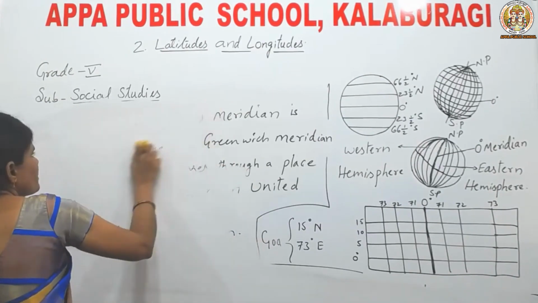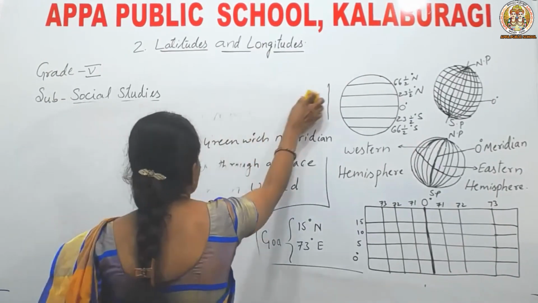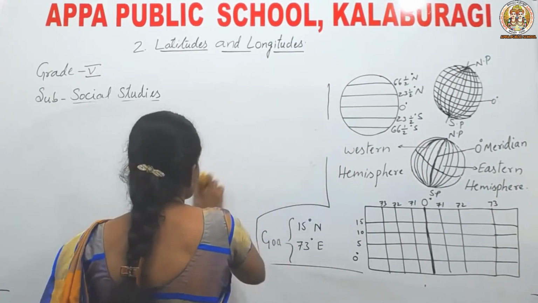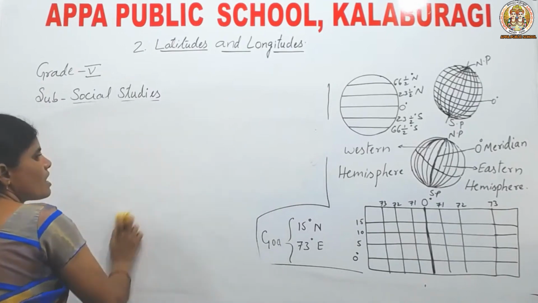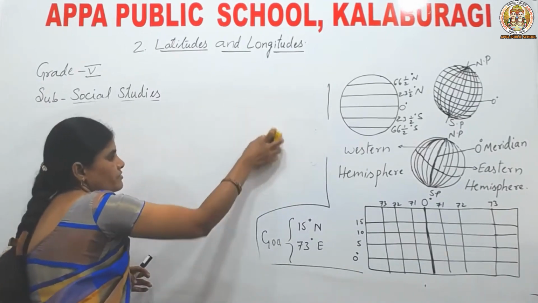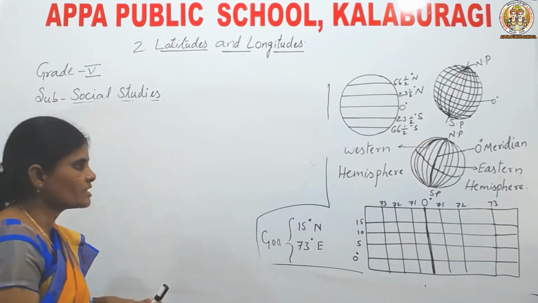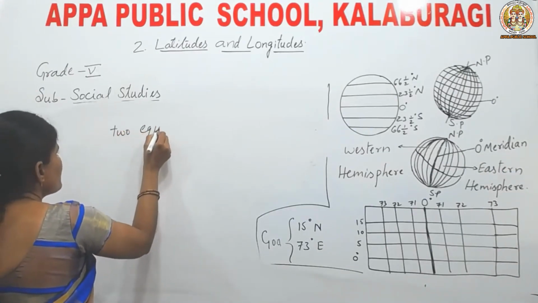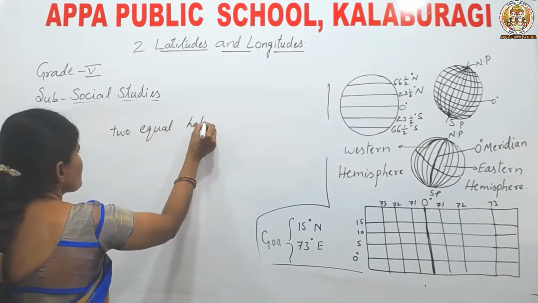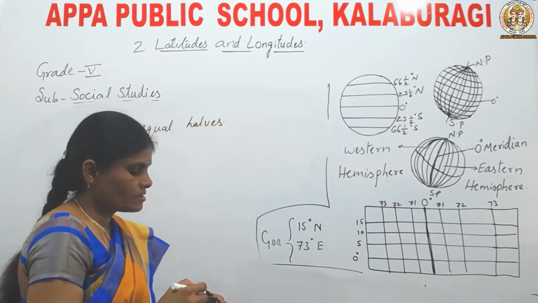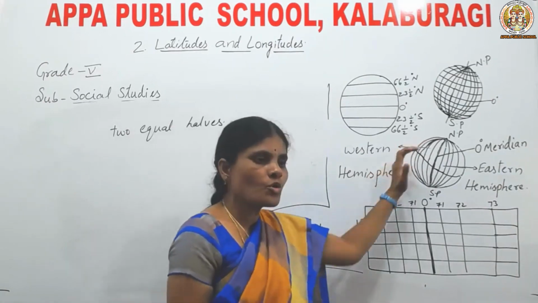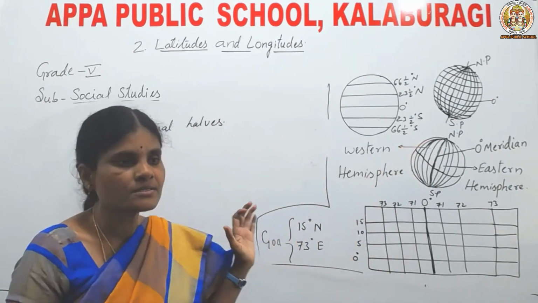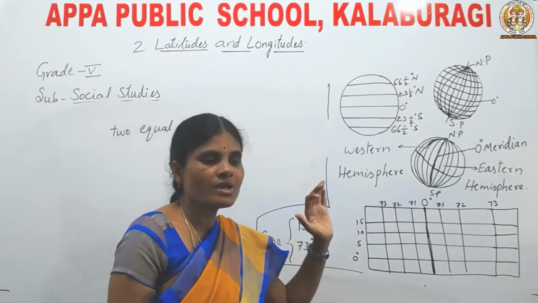Now, the 0-degree meridian is an important meridian. Why is it an important meridian? Because it divides the earth into two equal halves. Why is the 0-degree meridian an important longitude? Because it divides the earth into two equal halves.